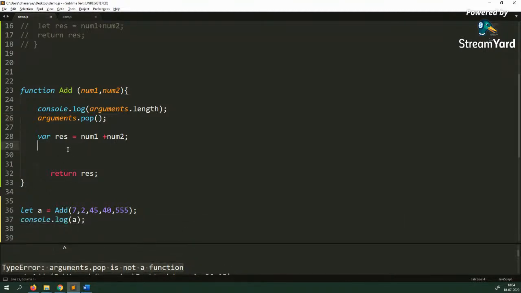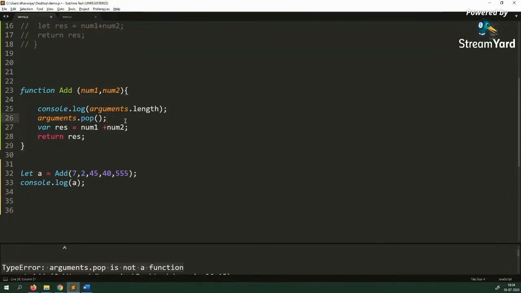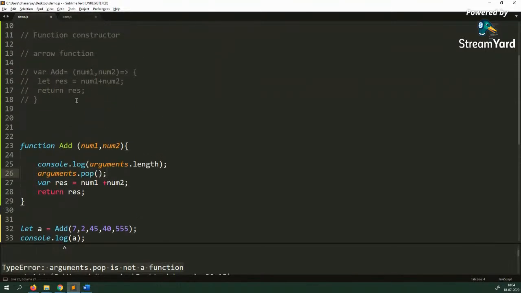But these arguments objects are there in function statements and in function expressions. Now, one major difference between arrow functions and function statements and function expressions is that function statements and function expressions have an arguments object. Arrow functions do not have an arguments object.